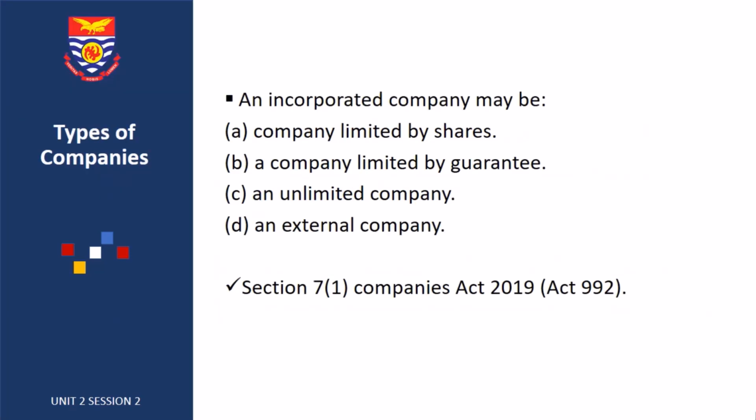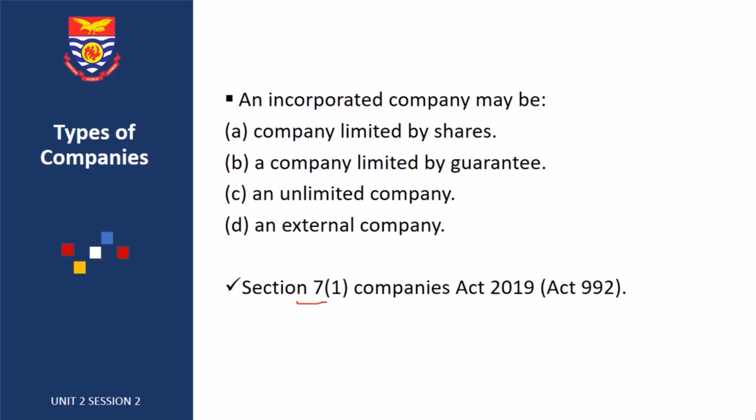Now, what are the types of companies in Ghana, or the types of companies under the Companies Act 2019, Act 992? If you look at Section 7, Subsection 1 of the Companies Act 2019, Act 992, it provides the following types of companies.